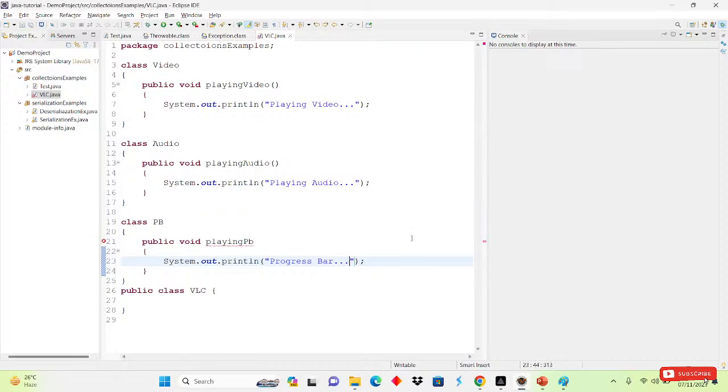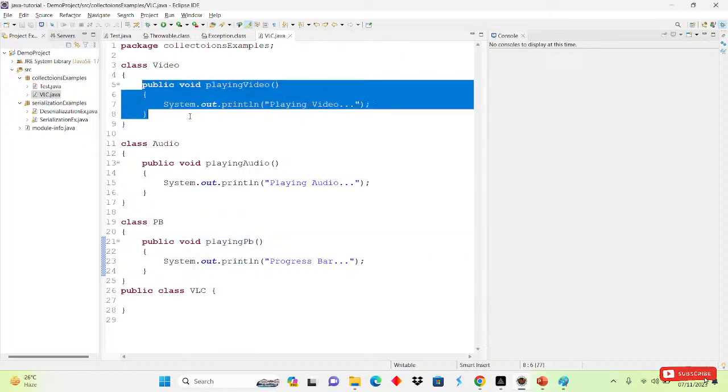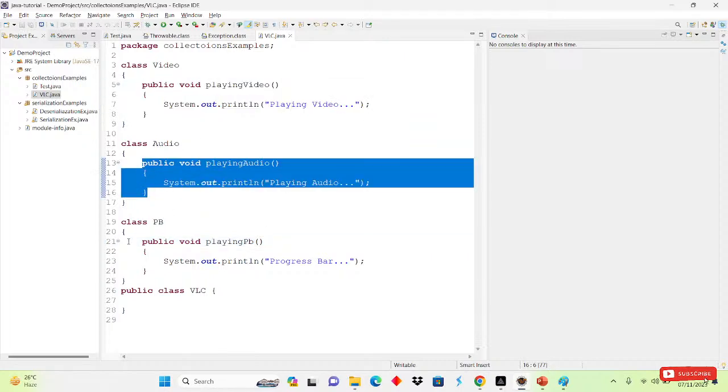So these three classes I have created: first the video, then audio, and then progress bar. Inside each we have created a single method, playing video, playing audio, and then playing progress bar.